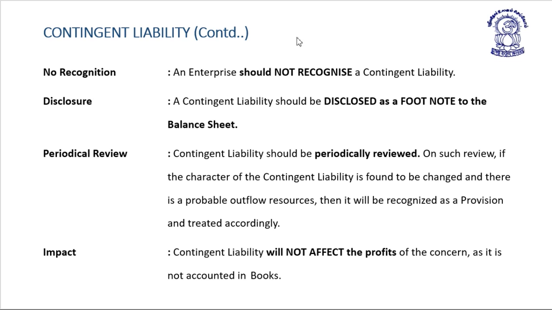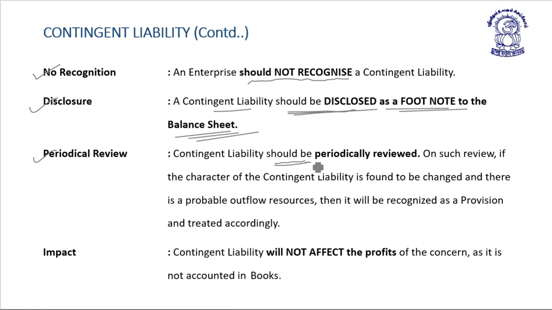Next, no recognition. An enterprise should not recognize the contingent liability, likewise the contingent asset. Disclosure: a contingent liability should be disclosed as a footnote of the financial statement. A contingent asset should not be part of the financial statement, whereas a contingent liability should be disclosed in the financial statement as a footnote.